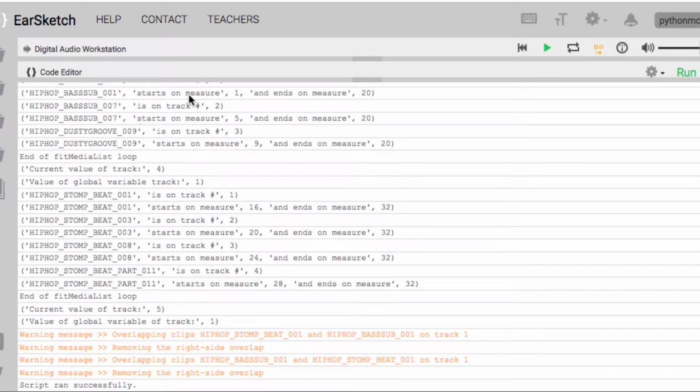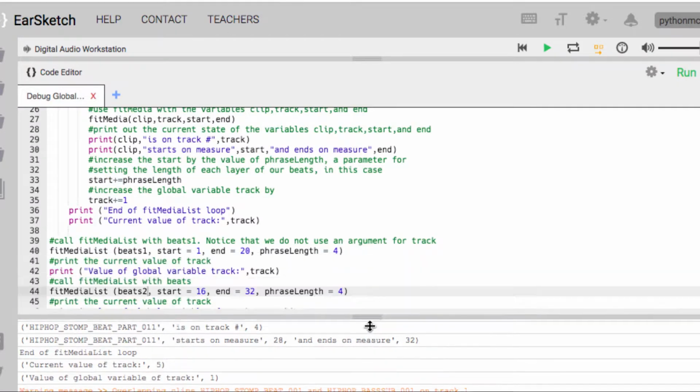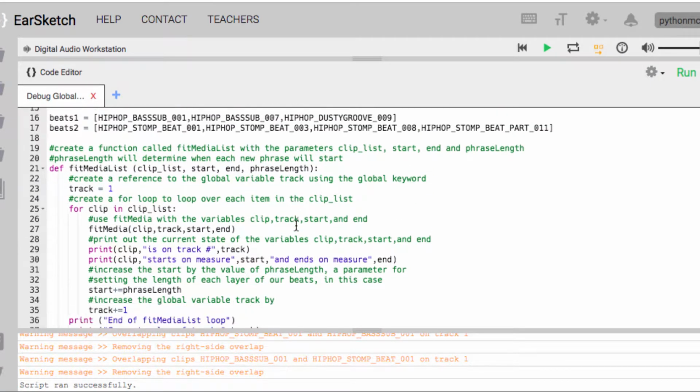Same thing happens. It's a local variable, so it increases to 4. But when you call it again the second time, it restarts the counter at 1, okay? Because you haven't updated some sort of global variable. You just have a local variable track, and when the function ends, it goes back to the original value. So when you call it again, it says track equals 1.